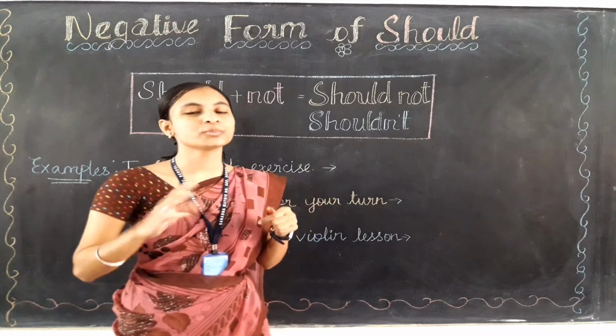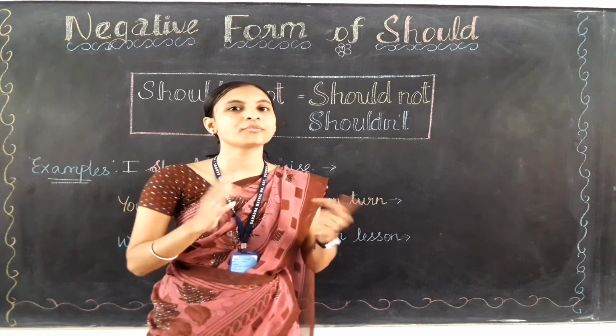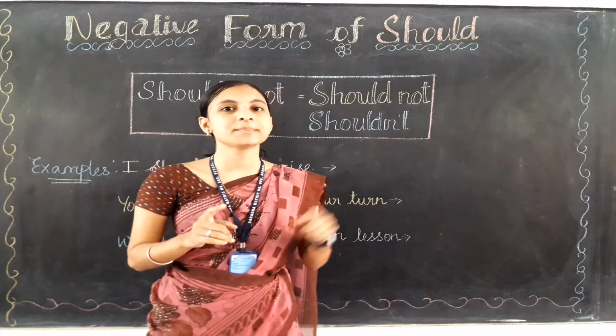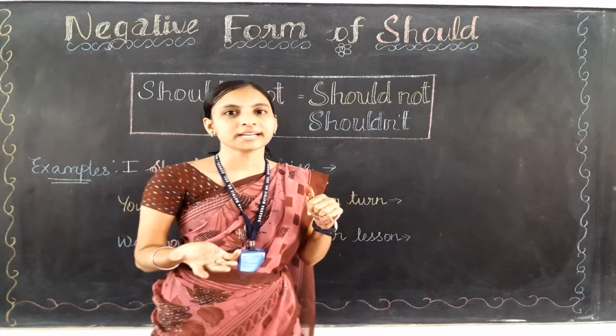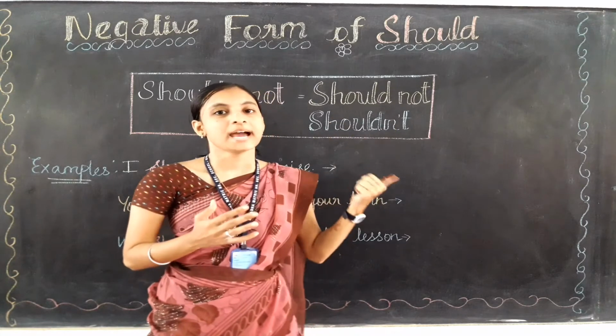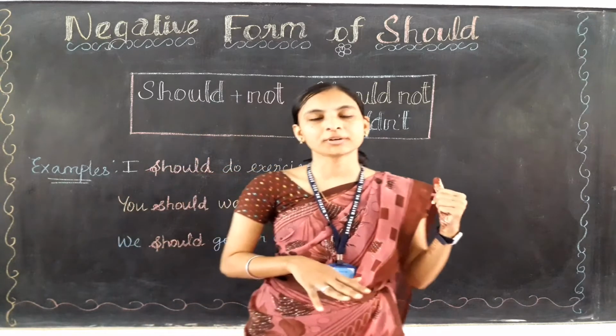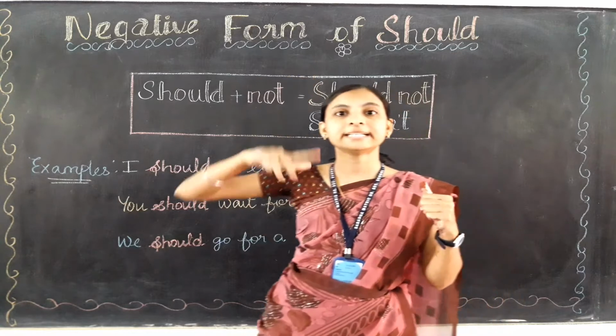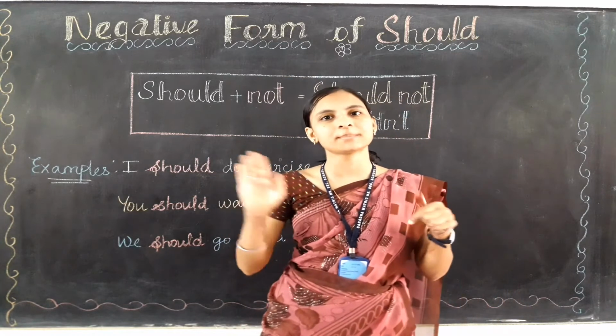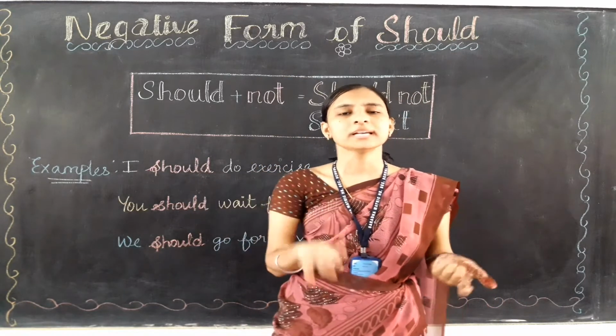Okay, and also should is the past form of which auxiliary verb? Yes, it is the past form of shall, right? It is the past form of shall. And now we are going to learn about the negative form of should only. Okay, and also before that I need to tell you that should can be used with all subjects.